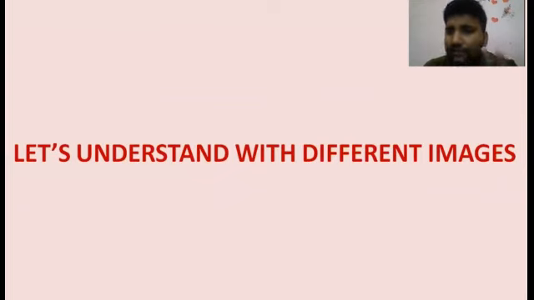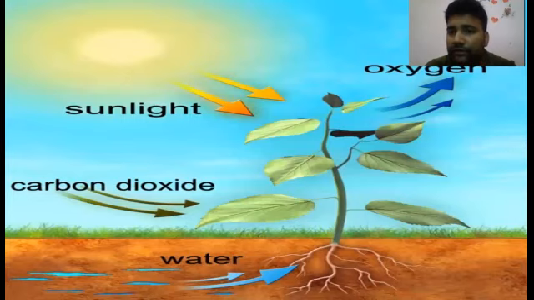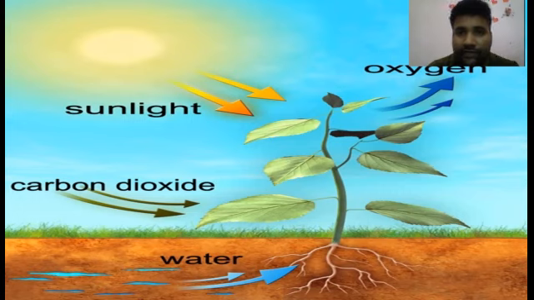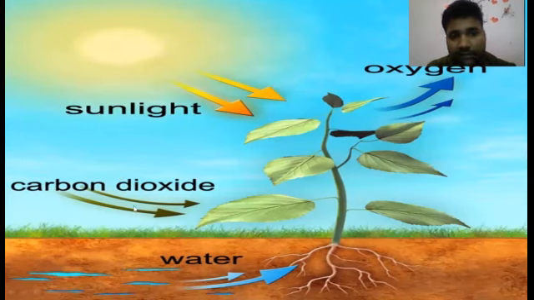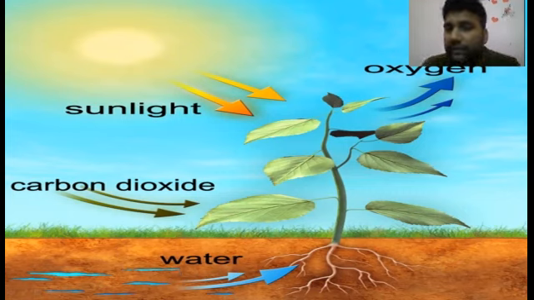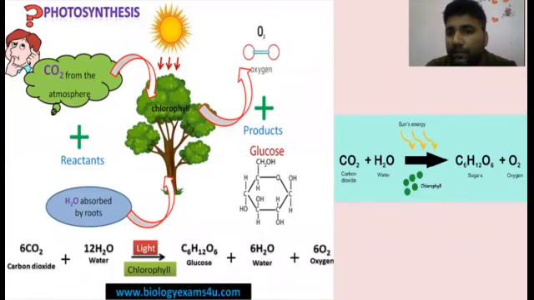Now understand with the images how the process goes on. Once you get back to the images on your screen, you will see the four ingredients we have talked about: the sunlight coming from the sun over the plants, the carbon dioxide coming from the atmosphere, and the water coming from the roots through the soil. We intake oxygen and release carbon dioxide. For the plants, it is the reverse: they release oxygen and intake carbon dioxide. That is why the photo shows the plant taking in carbon dioxide and releasing oxygen. It is the reverse of human beings. That is why we generally say please always plant trees around your house.